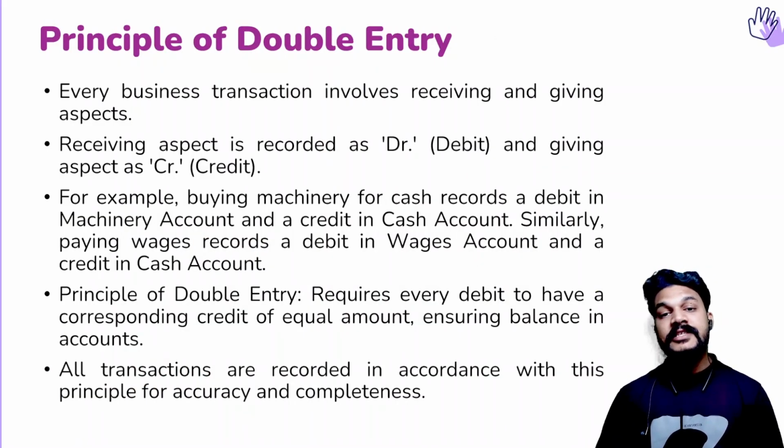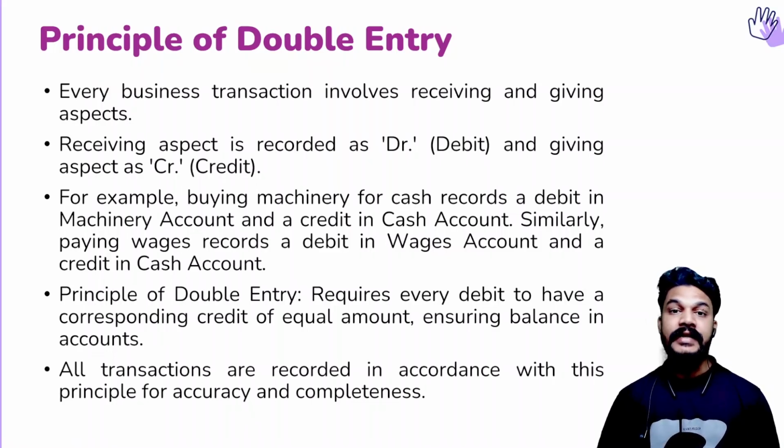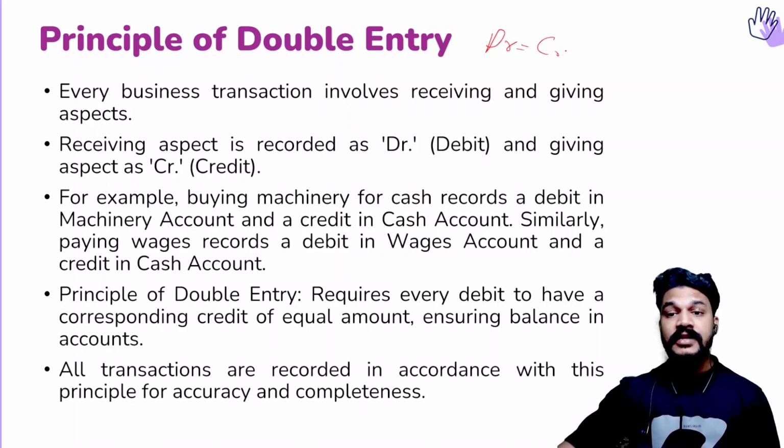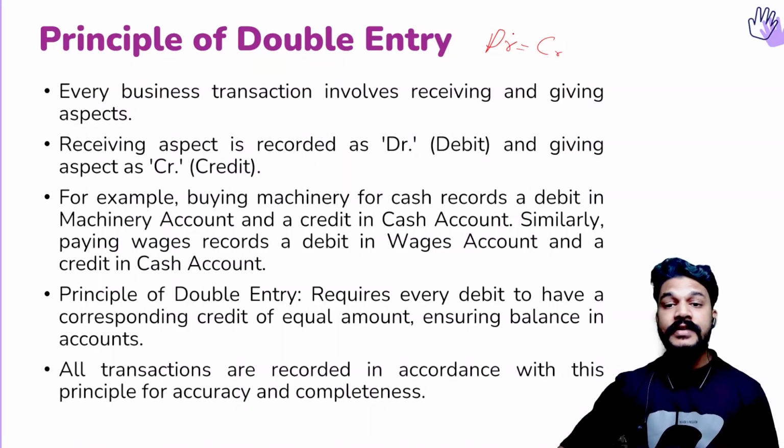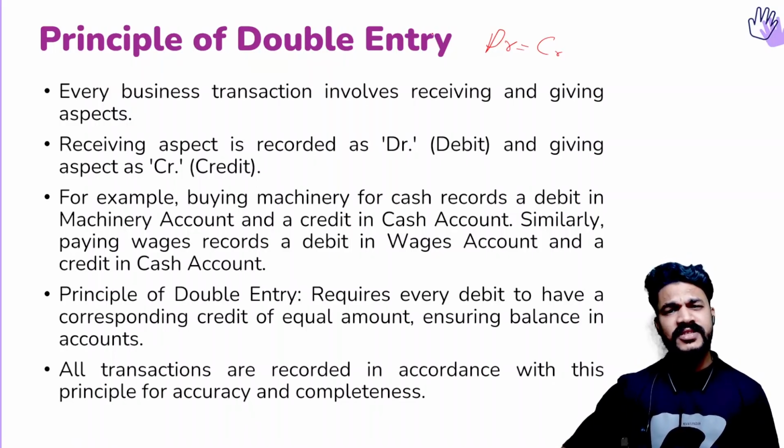then the principle of double entry. Here we are going to apply the rule of debit and credit. Debit and credit are the two sides of a coin. In accounting, for each and every transaction, there will be equal debit and credit. So if you take any transaction, there will be equal debit and credit. If you are new to the field of accounting, sometimes you may have difficulty understanding what this debit and credit is.